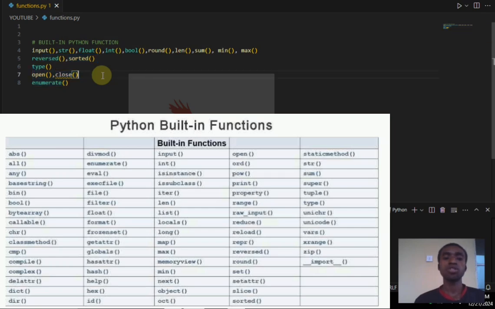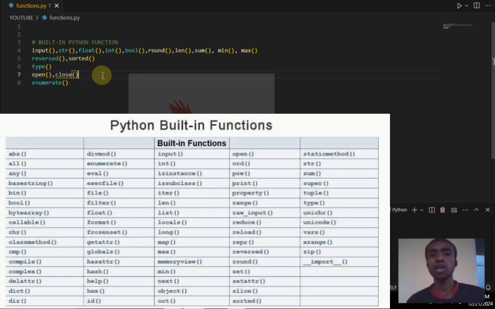So Python tries its best to make it easy for you, so you don't need to start from scratch to write some of these functions. They come predefined. Once you have Python installed on your operating system or your machine, you are good to go. These come with it automatically, so you don't need to import them, install them, or do any special downloads to get them. That's basically what built-in functions are.